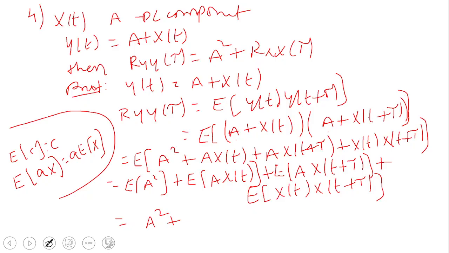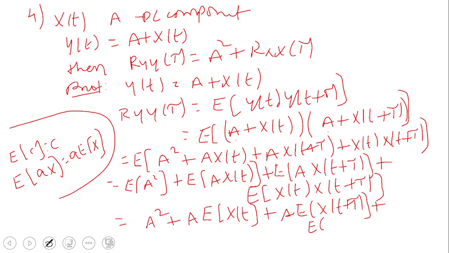So you can take A outside of the expectation: A into E of x of t plus A into E of x of t plus tau plus E of x of t into x of t plus tau.